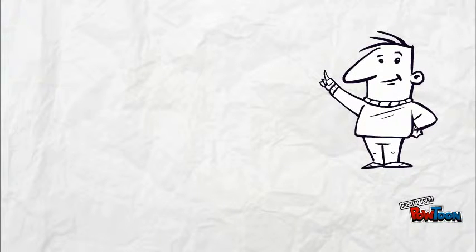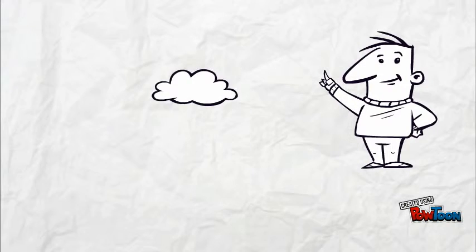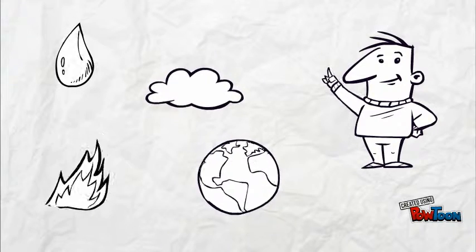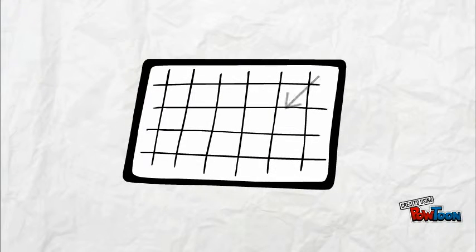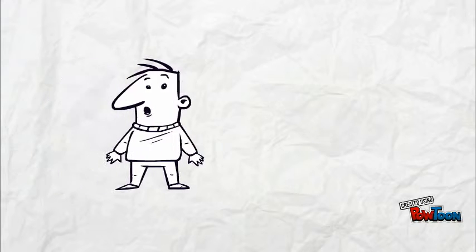Let's start with one of the very first scientists to contribute to the history of the atom, Aristotle. He believed that there were four elements: air, earth, water, and fire. He proposed the idea that matter could be infinitely divisible, which means that no matter how many times you cut a form of matter in half, you will always end up with a smaller piece of that matter. Which makes sense, but then you start to think, where does the rest of it go?